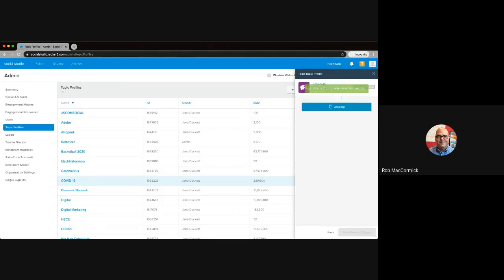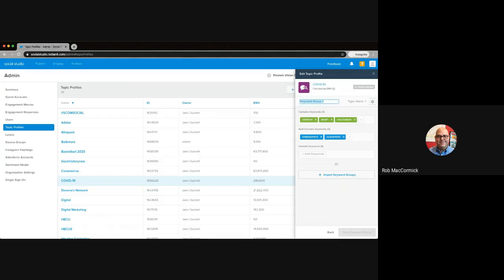Something else to note is that we can actually name these keyword groups. So if we were thinking here it was in and around children, we would have that. And then if we were looking at, is this tied to ourselves? Is it our competitor, our industry, that type of thing? That's something else to consider.